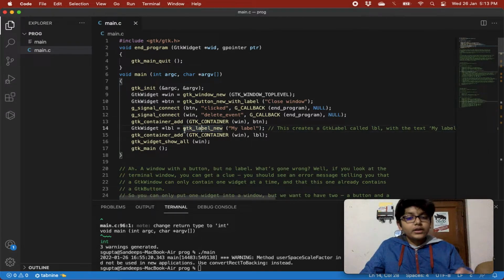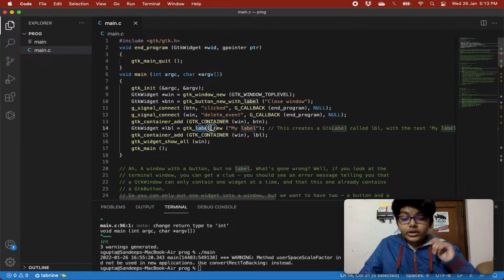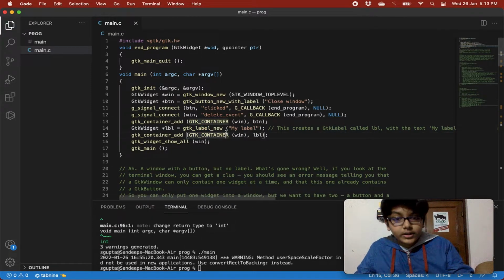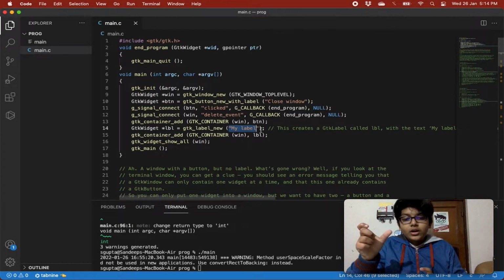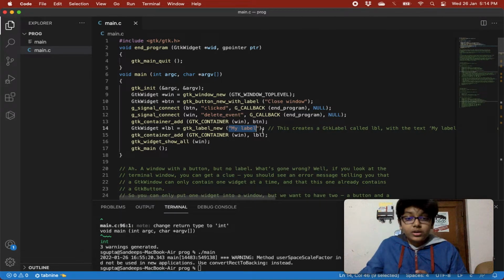So we want to create a label, so we give GTK underscore, then we give what widget do we want to create. We want to create the label widget, so we give label, and then we give underscore new to create a new label widget, and whatever will be written on it is my label. So that label in the start, on it will be written my label, right?